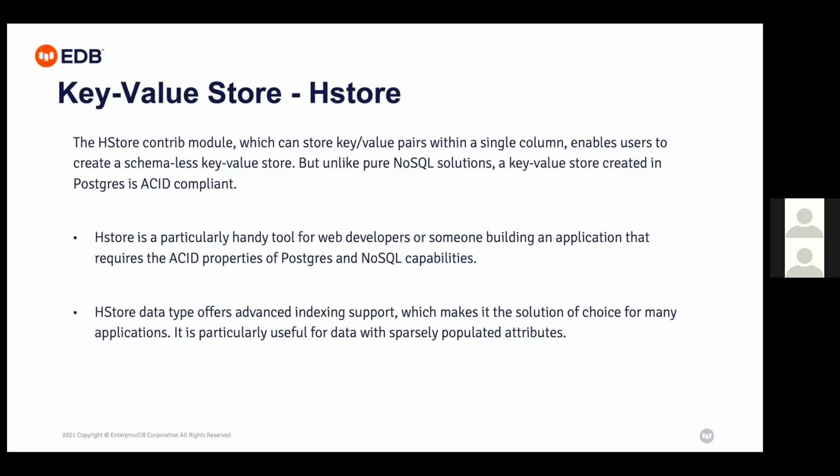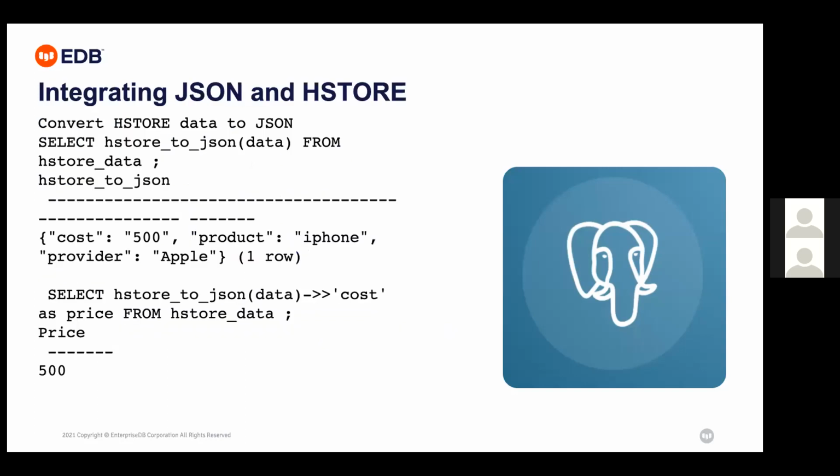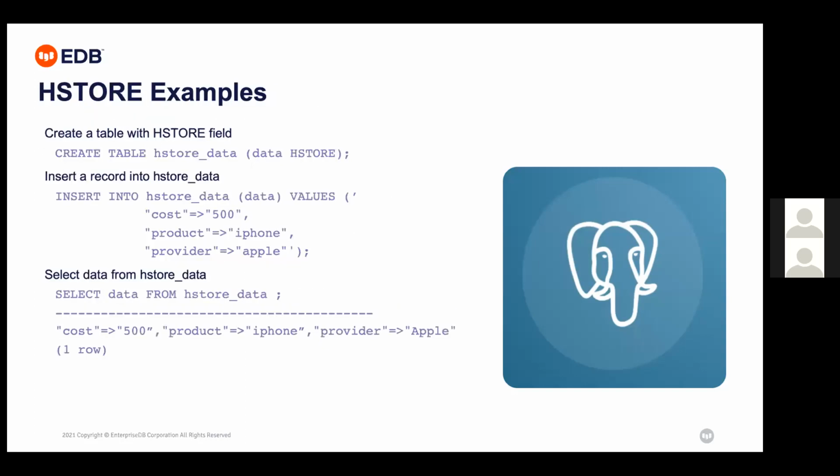Store data offers advanced indexing support. That's why if I have a store column, I can create an index, and it will support that indexing, which will help you get fast access. So this is the example here. I have created a table as store data. Again, the data types, and you always just have to create the extension for store. So the extension will be create extension store.